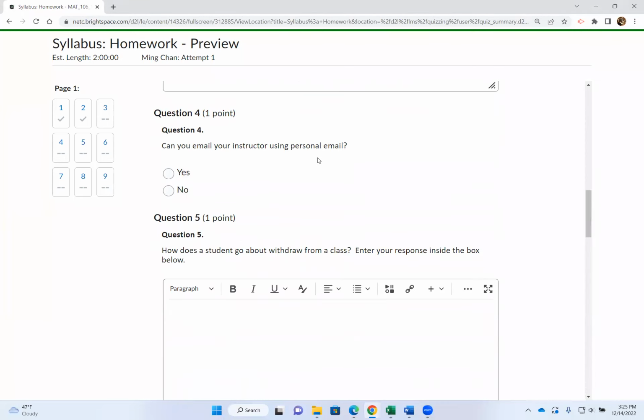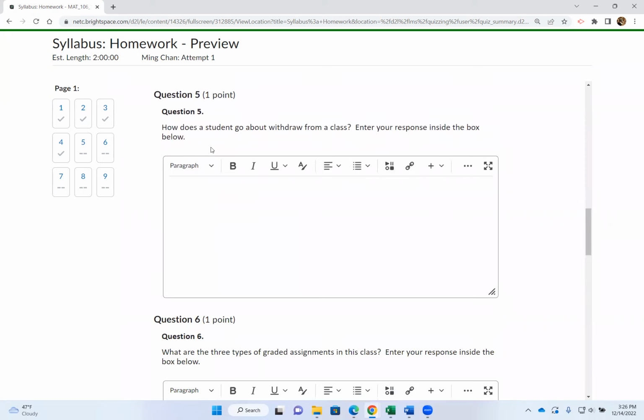Can you email your instructor using personal email? The answer is no. When you email me, you have to use your student NETC email. When I reply back to you, that reply will also go back to your student NETC email account.